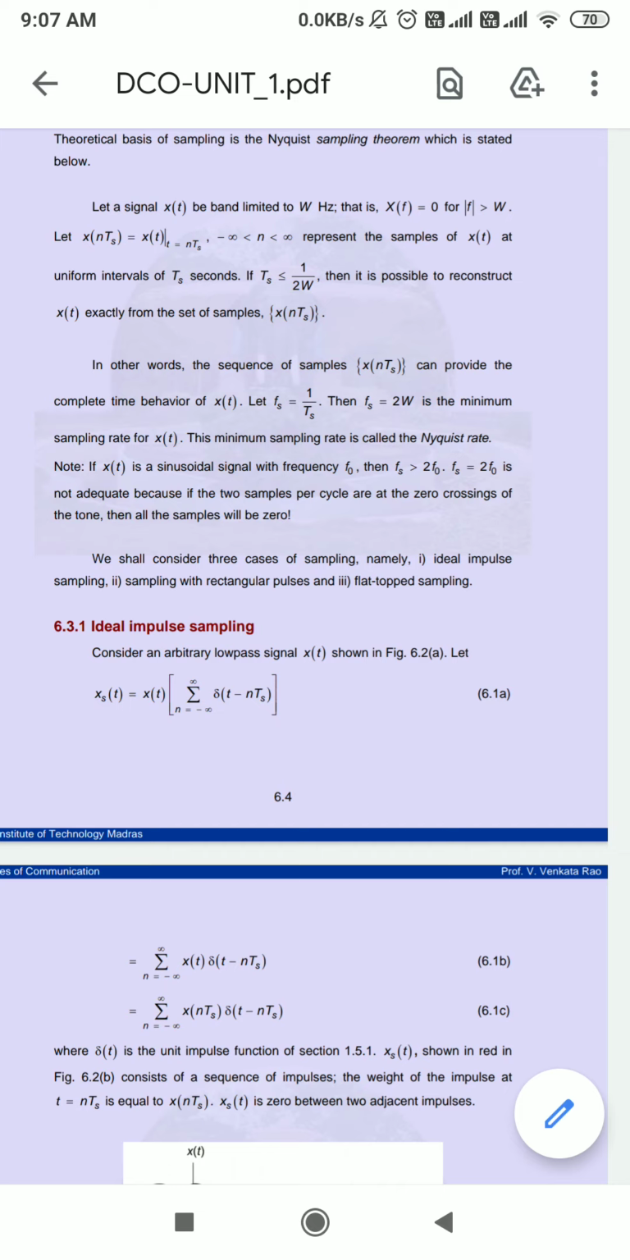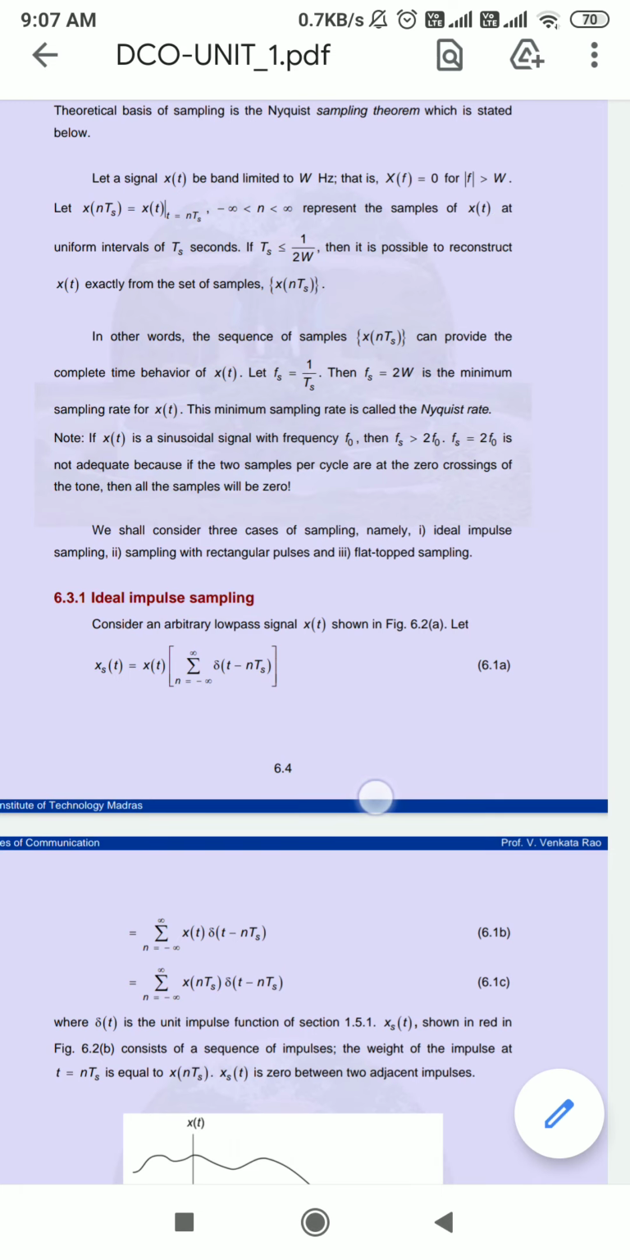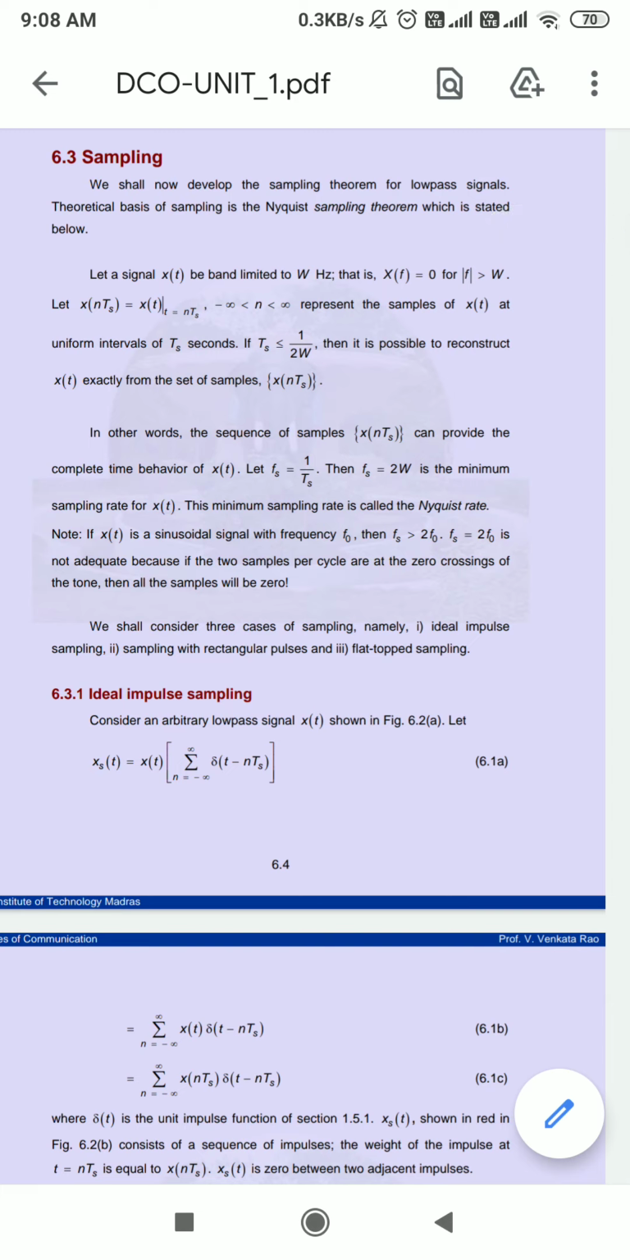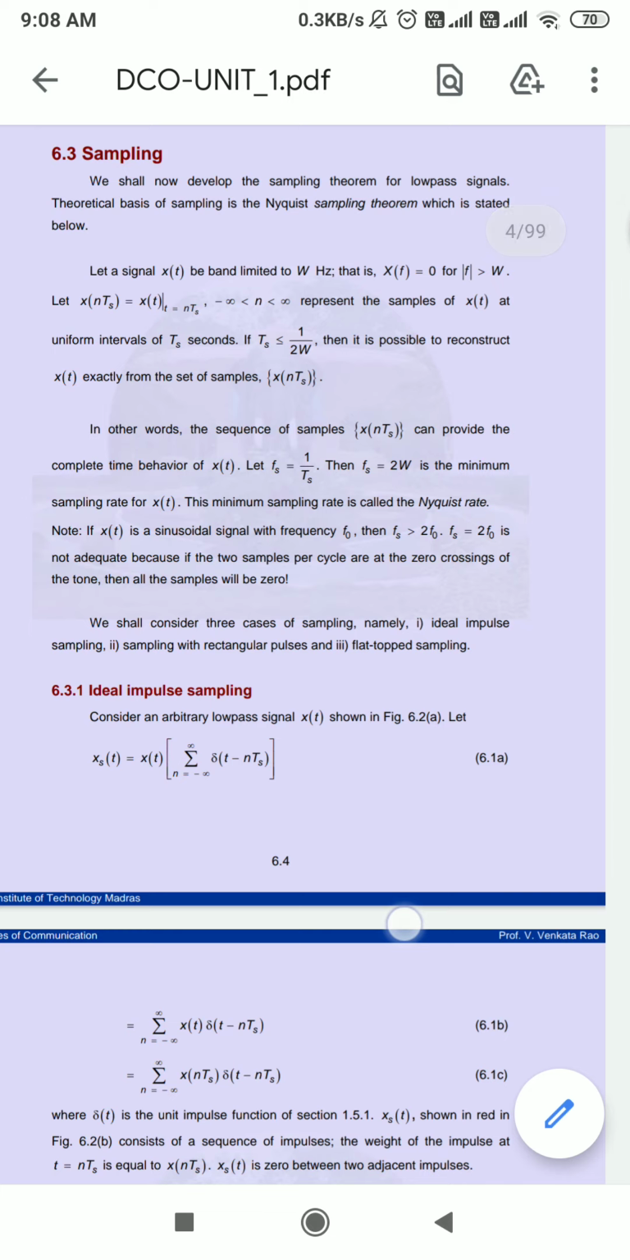So here we can say the sampling theorem is stated in two ways. A band limited signal is nothing but a signal for which X of f equals 0 outside the band. So the sampling theorem is given in two steps: in the time domain and in the frequency domain.